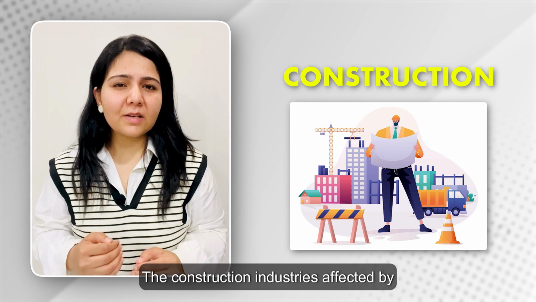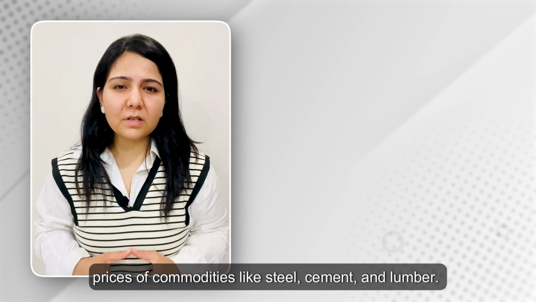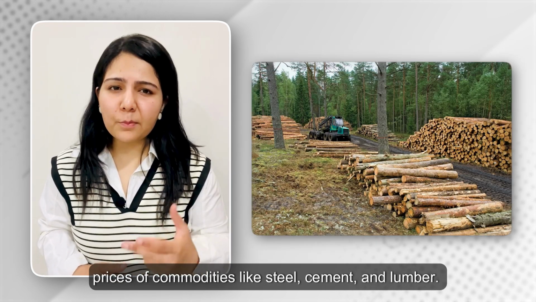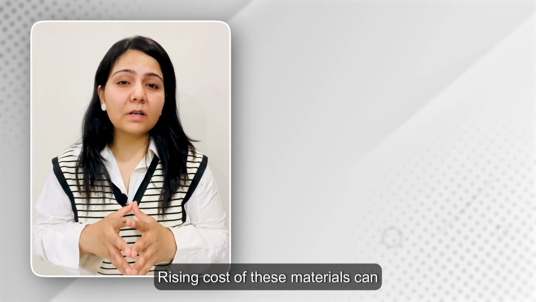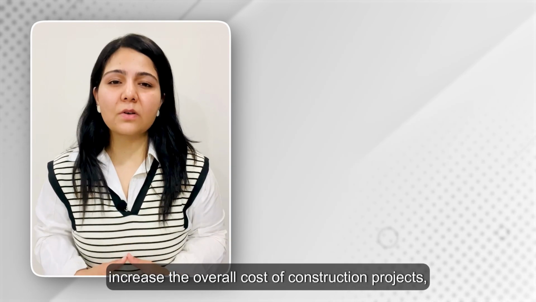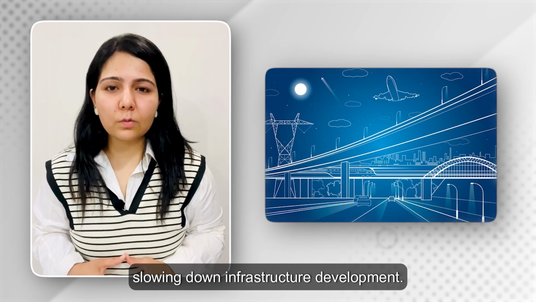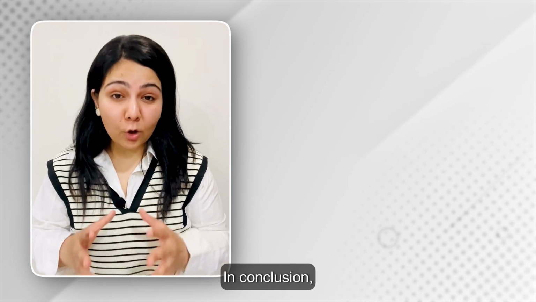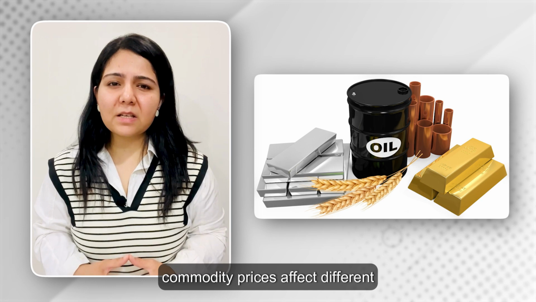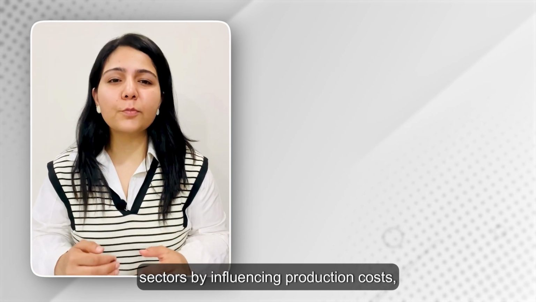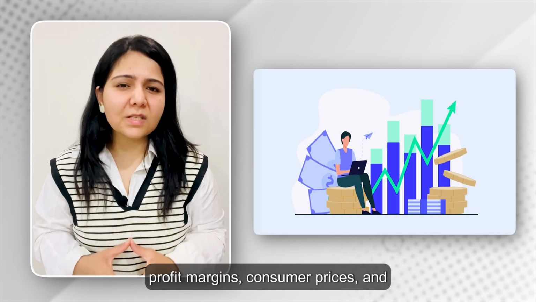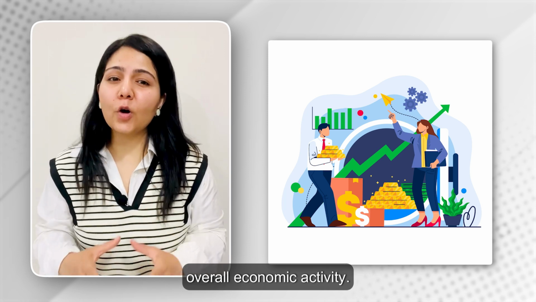At last, construction. The construction industry is affected by prices of commodities like steel, cement, and lumber. Rising cost of these materials can increase the overall cost of construction projects, impacting profit margins and potentially slowing down infrastructure development.